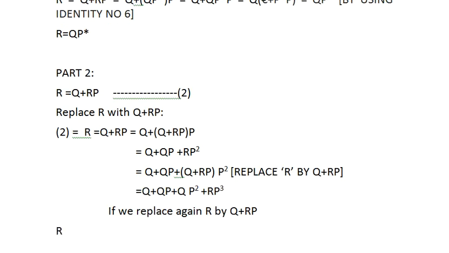Finally, what I can get is r equals q plus qp plus qp square plus qp cube plus dot dot, qp to the power n, plus what I will be getting? r p to the power n plus 1.